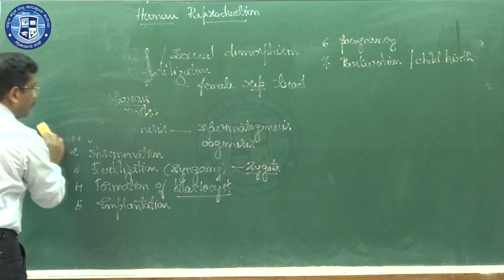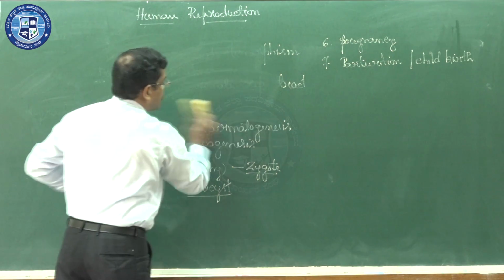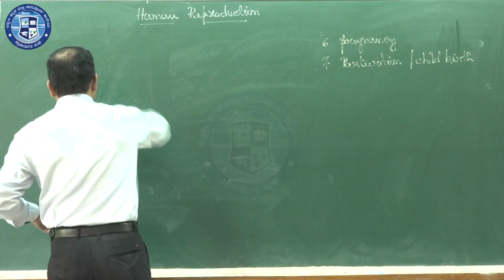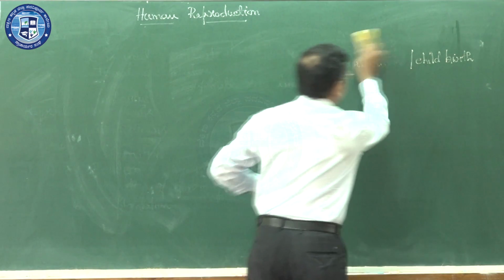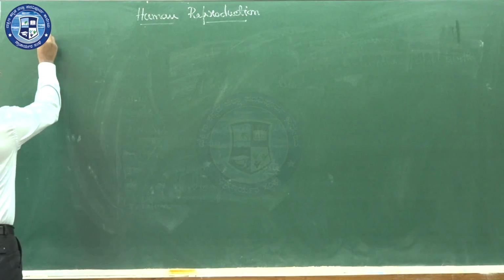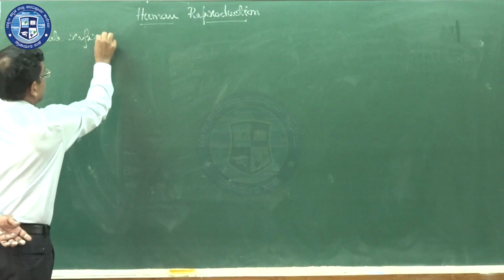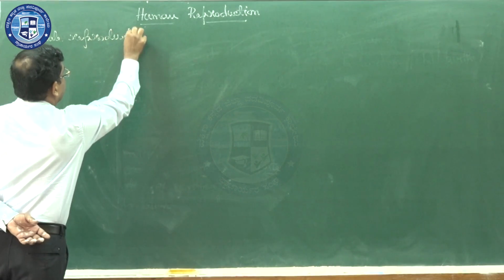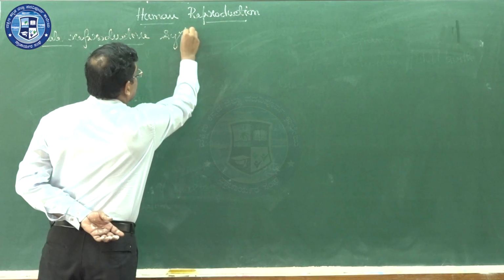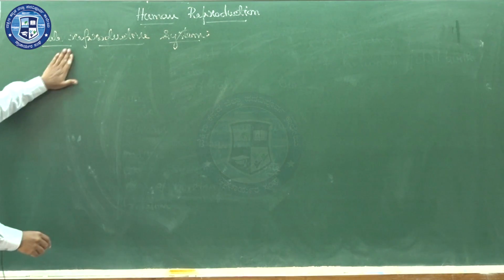Next, we will move to another aspect, the reproductive systems of both male and female. We are going to discuss in detail. First one is the human male reproductive system. Human male reproductive system we are going to discuss.